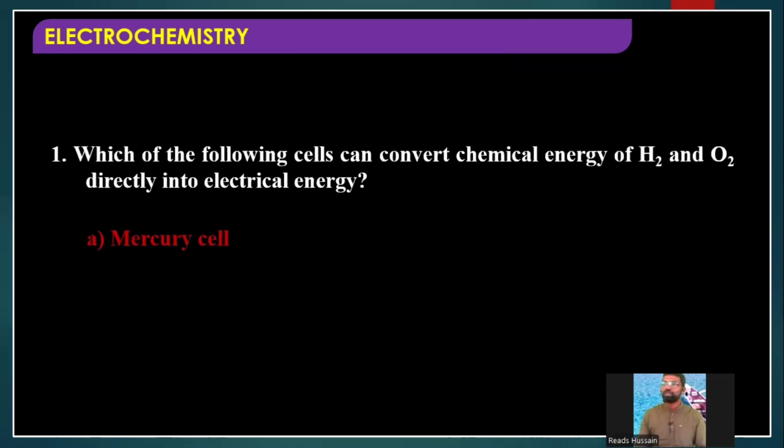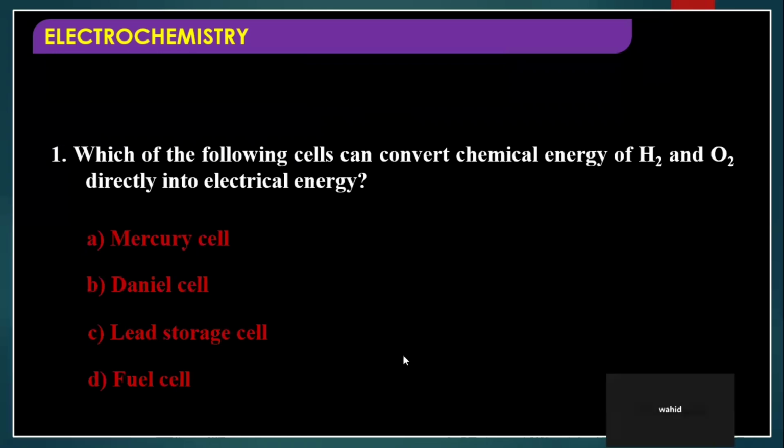Here a few objective questions are given based on fuel cells. You try to answer. Which of the following cells can convert chemical energy of hydrogen and oxygen directly into electrical energy? Generally, chemical energy or combustion energy is converted into electrical energy by fuel cells. So our present context is fuel cells.